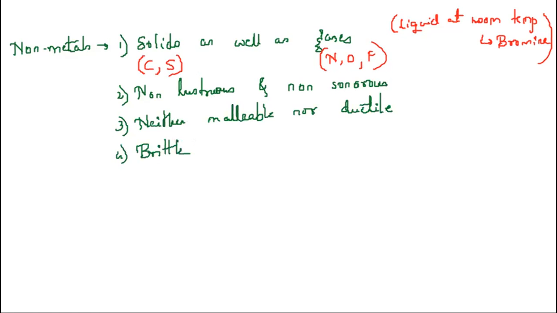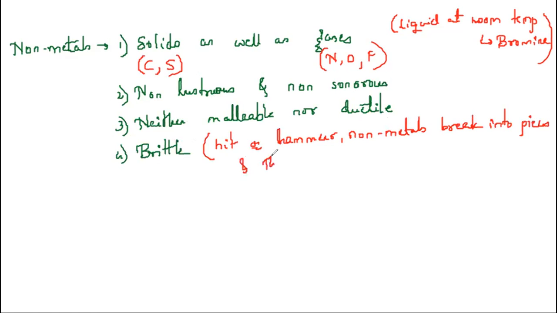Brittle means when you hit them or hammer them, the non-metals break into pieces and then become powder on applying external pressure. That is the nature of non-metals.